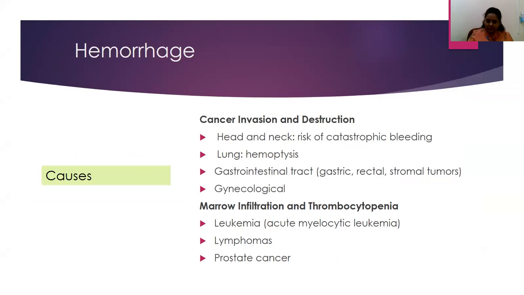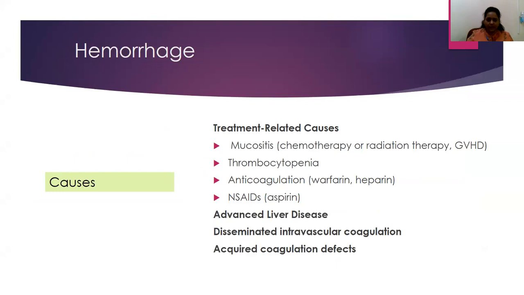Patients with marrow infiltration leading to thrombocytopenia, so leukemias and lymphomas, will have a lot of presentations with thrombocytopenia, which could cause hemorrhage. Others are treatment-related causes. Certain patients who have oral mucositis or even colitis would have some amount of blood in stools due to thrombocytopenia post chemotherapy, and anticoagulation, such as patients on warfarin who are not able to afford low molecular weight heparin, will be on warfarin.